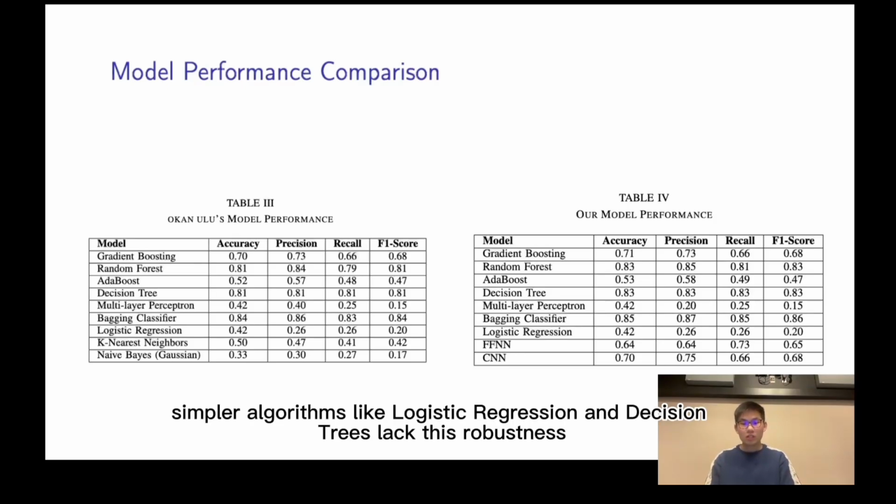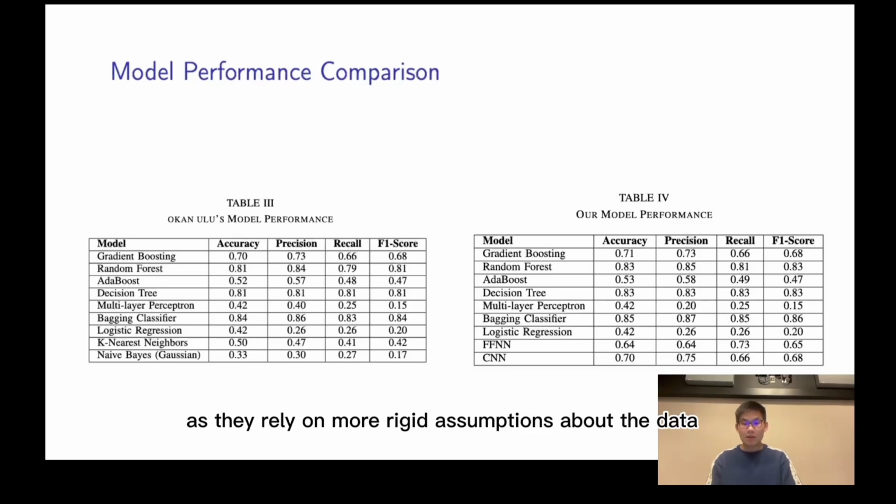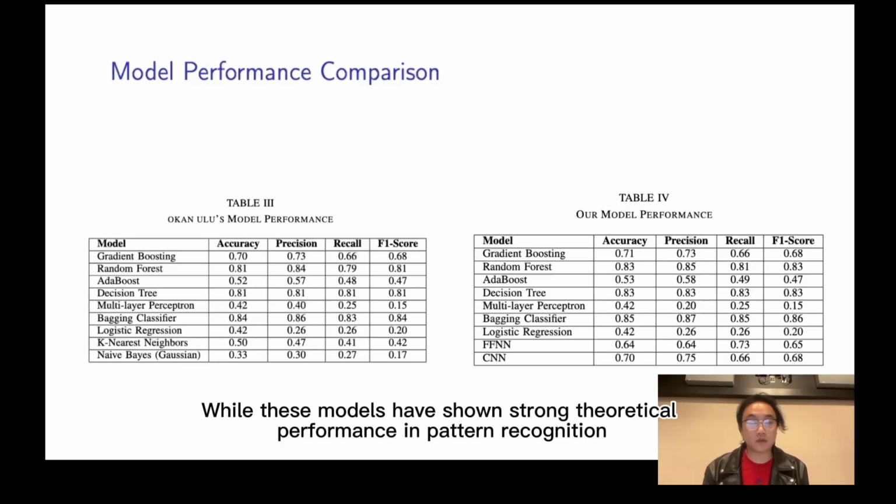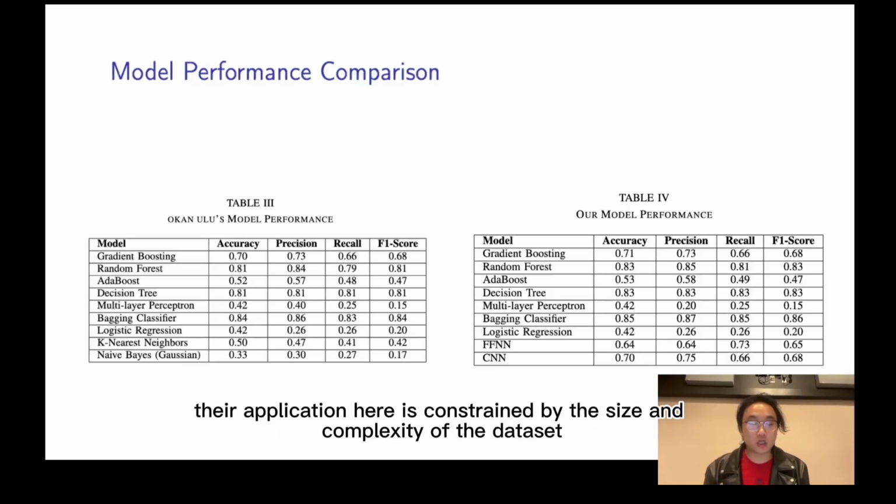In contrast, simpler algorithms like logistic regression and decision tree lack this robustness as they rely on more rigid assumptions about the data. The results highlight the challenges and the potential of neural network models like FNNs and CNNs. While these models have shown strong theoretical performance in pattern recognition, their application here is constrained by the size and the complexity of the dataset.